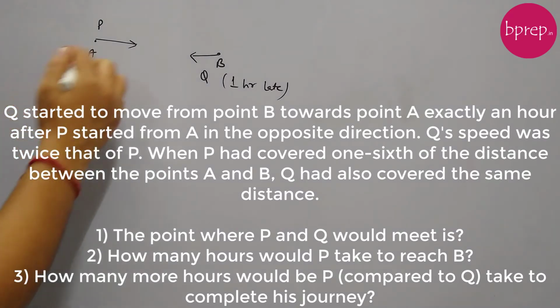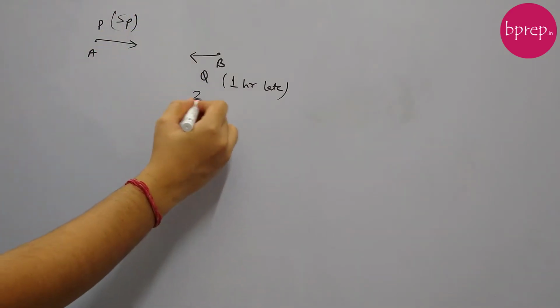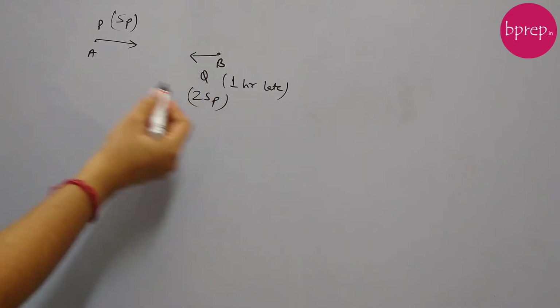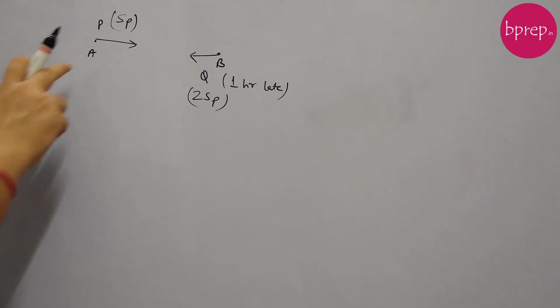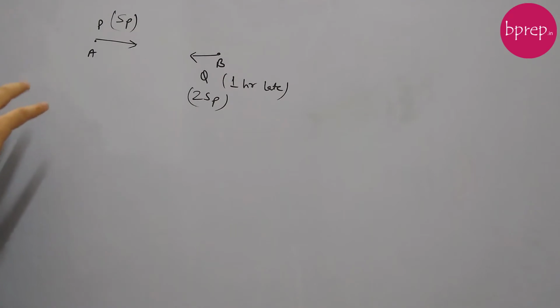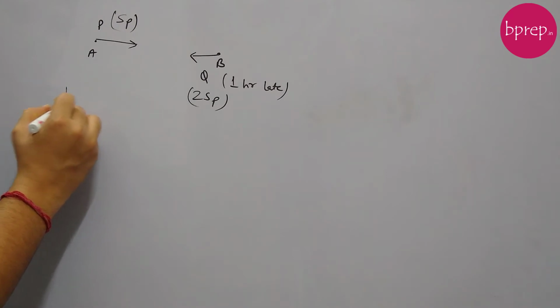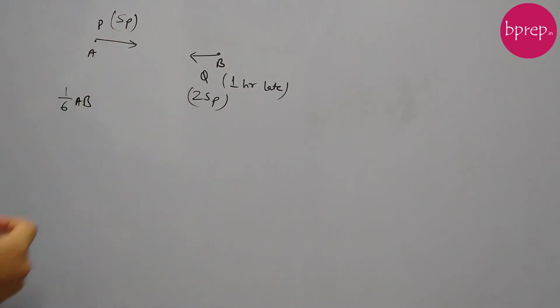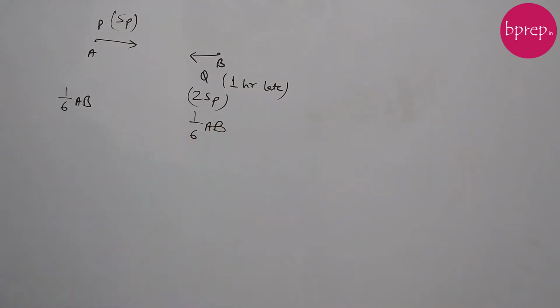Speed is given. So let's say P's speed is SP and Q's speed will then be 2SP. Q's speed is twice that of P. When P had covered 1/6 of the distance between points A and B, Q had also covered the same distance. So let's say the distance between A and B is AB. By the time P has covered 1/6 of AB, Q has also covered 1/6 of AB.